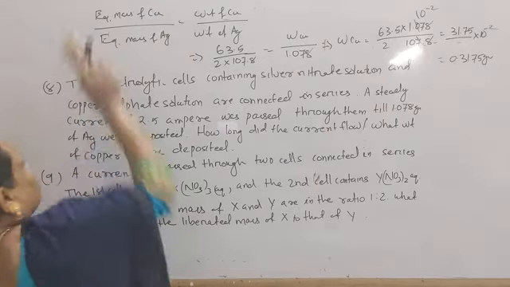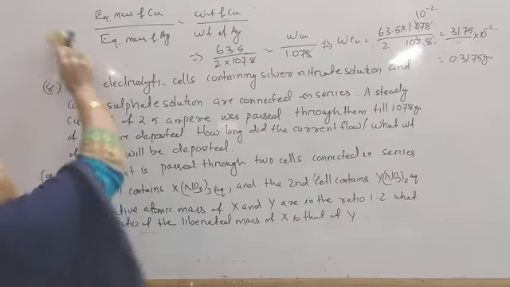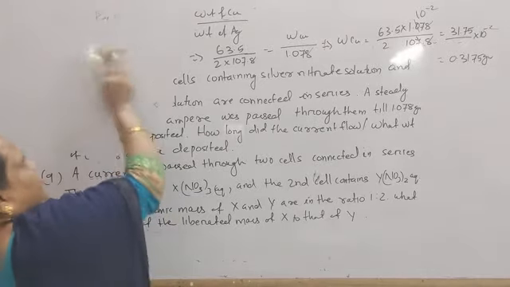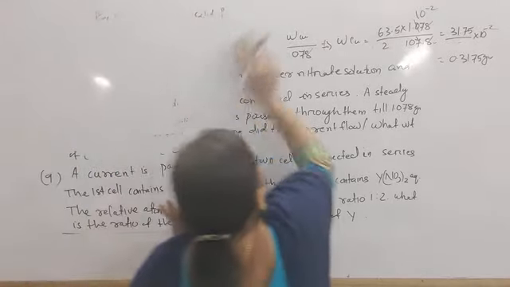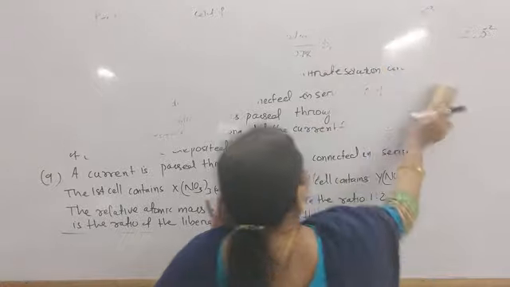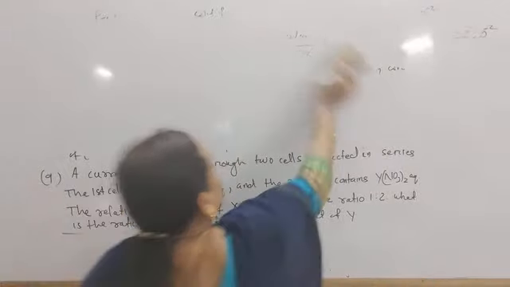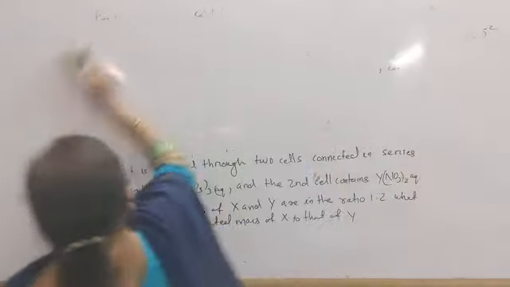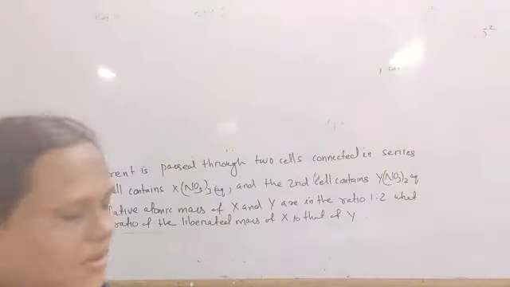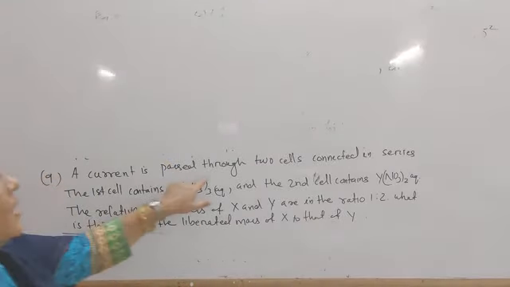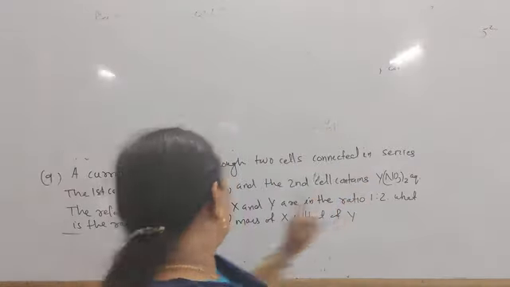Next come to question number 9. A current is passed through two cells connected in series.